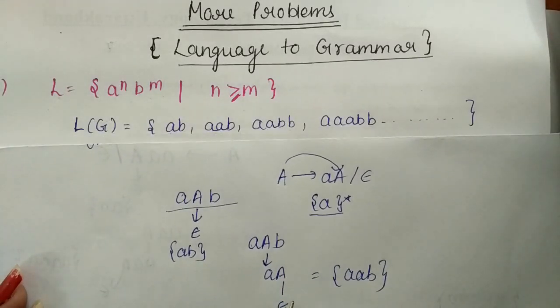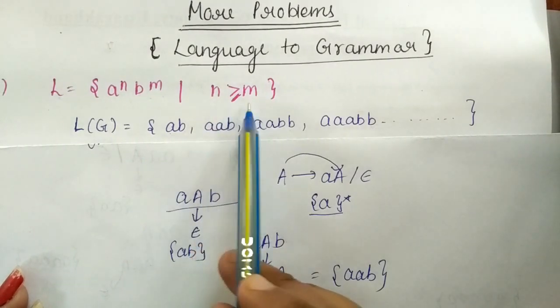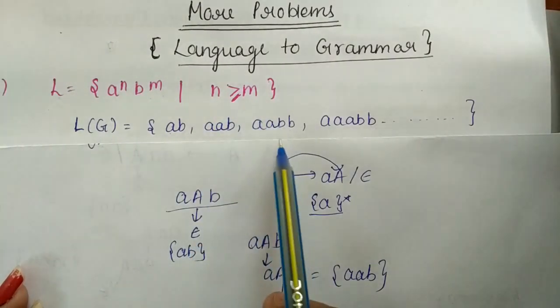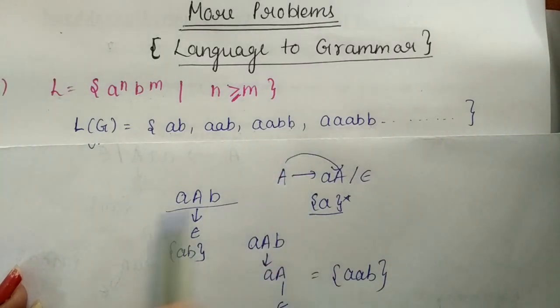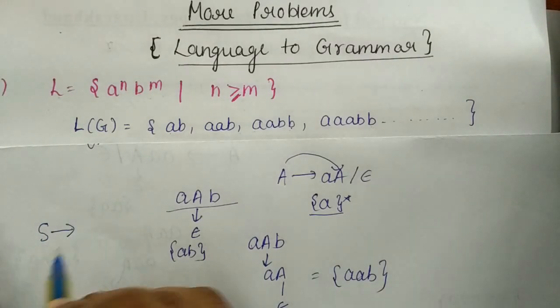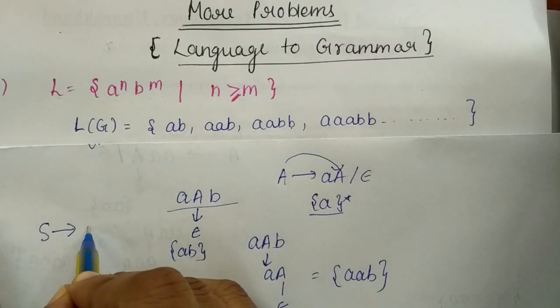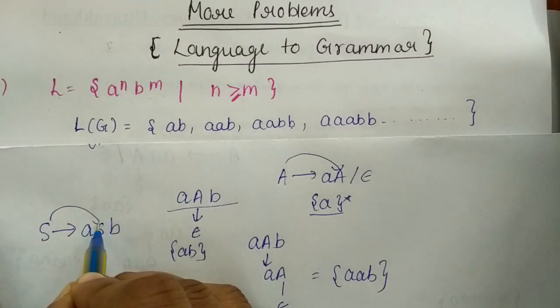Now for equality, we have an equal number of a and b also. How can we generate this string? As I have told in the last session, for generating an equal number of a and b, suppose my starting symbol is S, so I can take a S b, a repetition of this variable here.